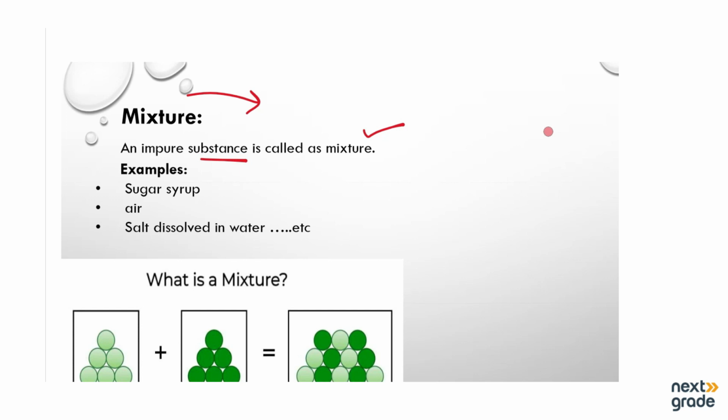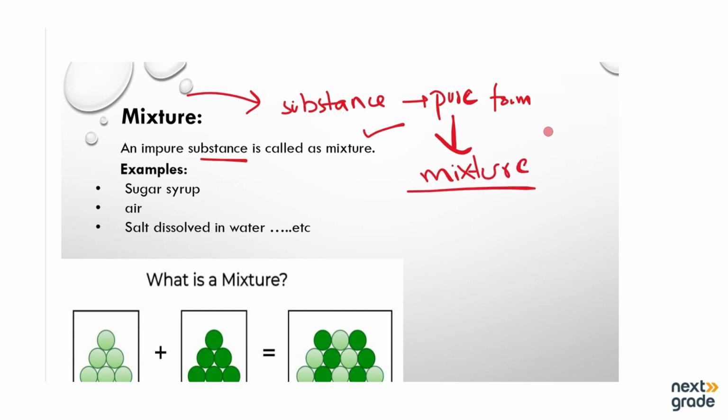If we mix two substances that are in the pure form, after mixing we will get a mixture, and this mixture is now in the impure form. This is known as a mixture.